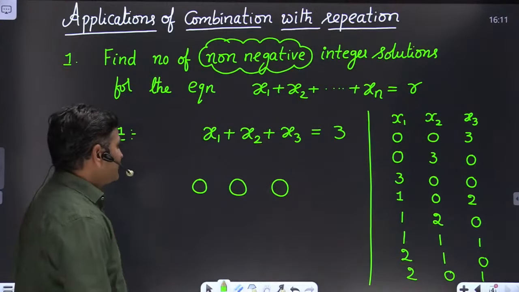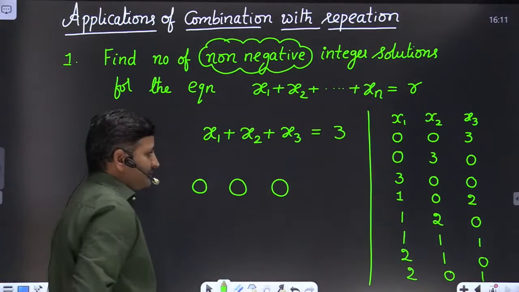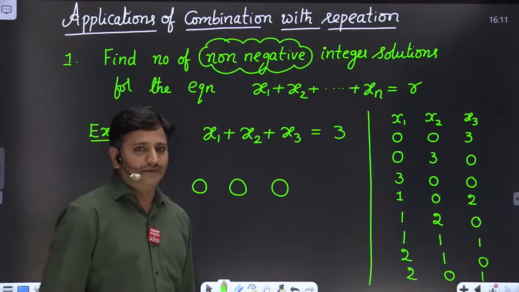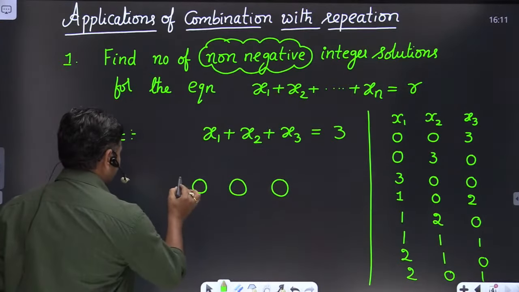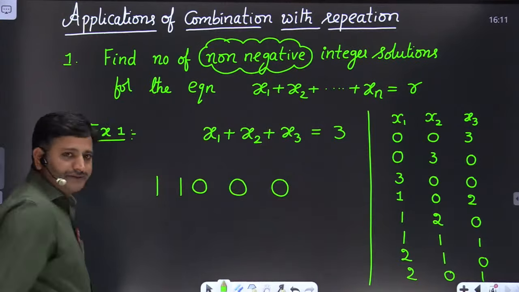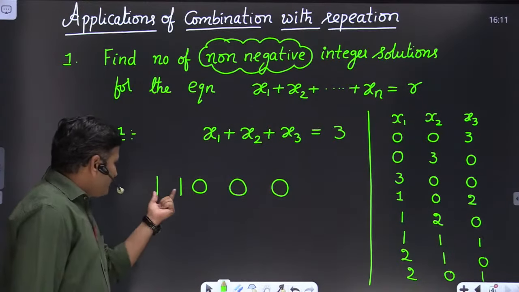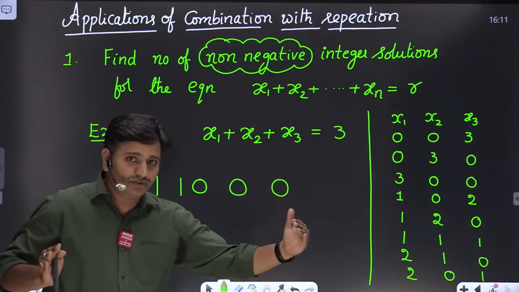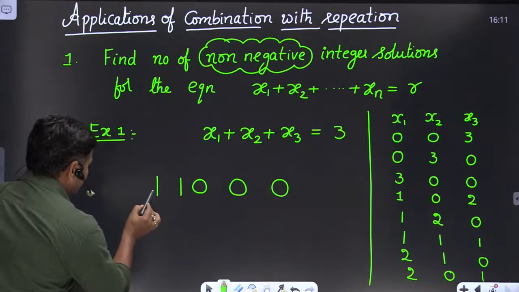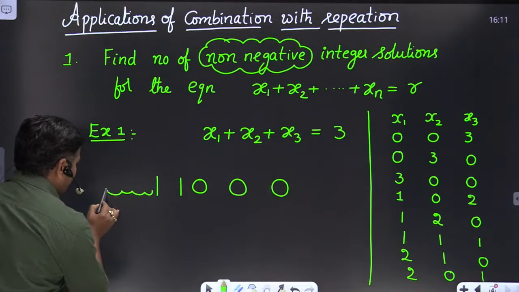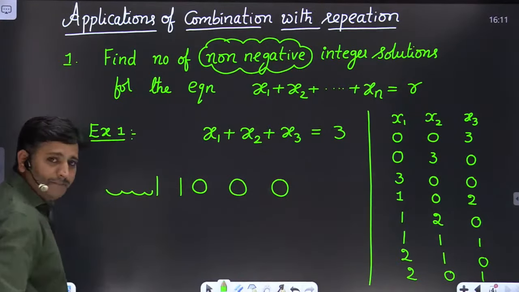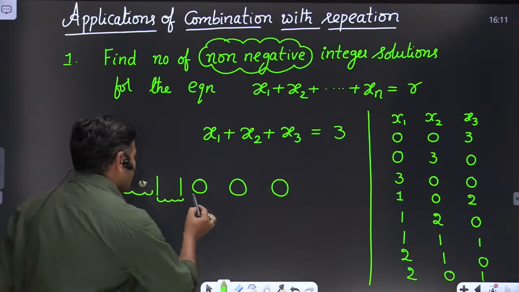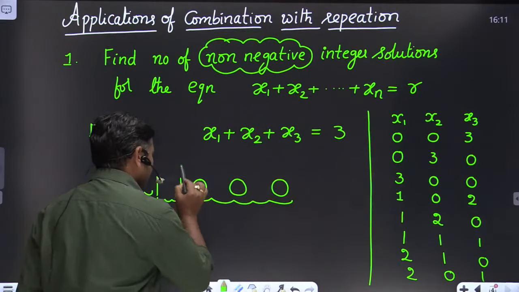Here the number of variables is three. If there are three variables, you can take two vertical lines, friends. These two vertical lines will partition that line into three parts. So what are the three parts here? The number of identical balls on the left side of the first vertical line, the number of identical balls between the two vertical lines, and the number of identical balls on the right side of the second vertical line.